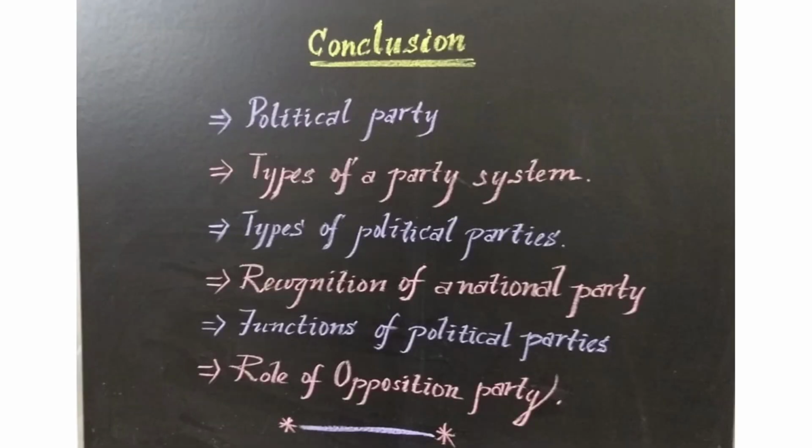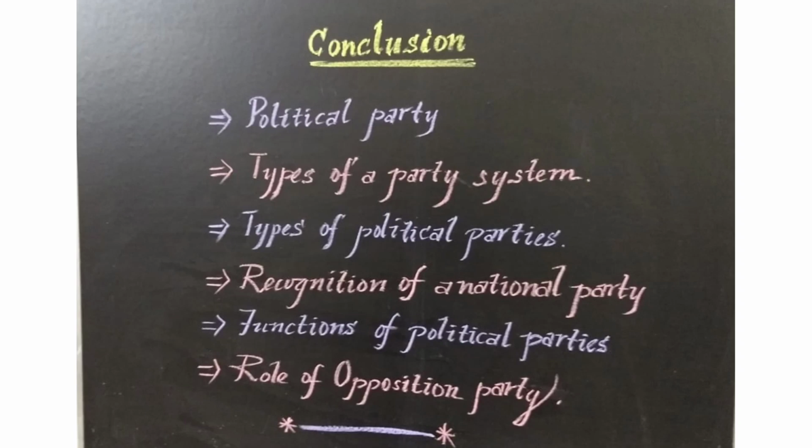Children, let us recap what we have learned in this class. In this class, we have learned the meaning of a political party. Political parties are an essential part of democracy because they act as a link between the government and the people. A political party is an organization formed by a group of people with a certain ideology and agenda. They contest elections and hold power in the government. And it has three components: leader, active members, and followers.